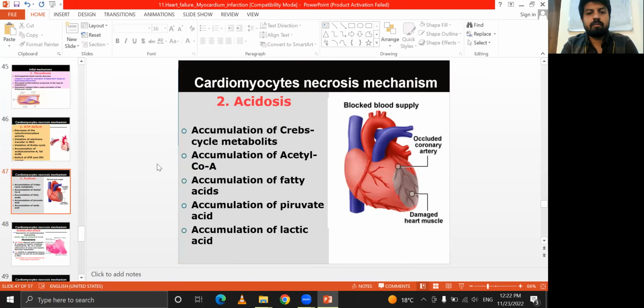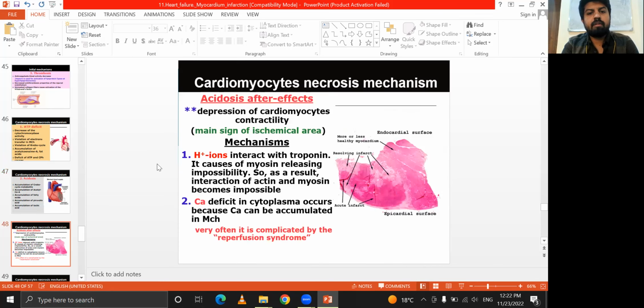Acidosis means the accumulation of Krebs cycle metabolites, acetyl-CoA, fatty acids, pyruvic acid, and lactic acid. The main sign in the ischemic area is depression of cardiomyocyte contractility.